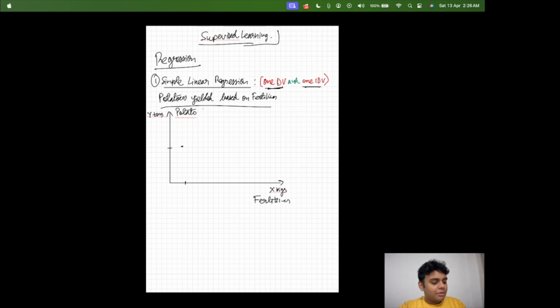So you have heard about bar graph and you've heard about other things. If we were to do a bar graph, this would have looked something like this, right? This would have been 2 and this would have been 15. So if this was a normal bar graph, how is a scatter plot different? What a scatter plot basically means is that if 2 kgs of fertilizer is used and we are getting 15 kgs of potato, then we'll give a point here.